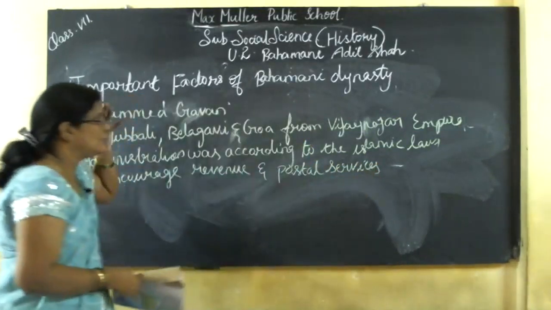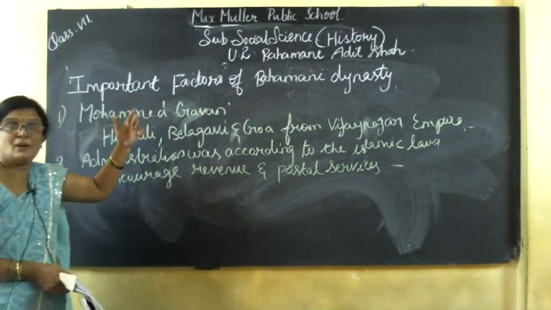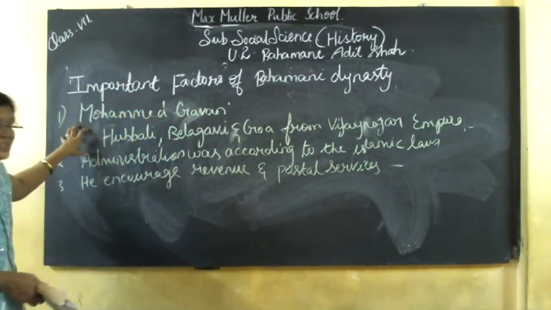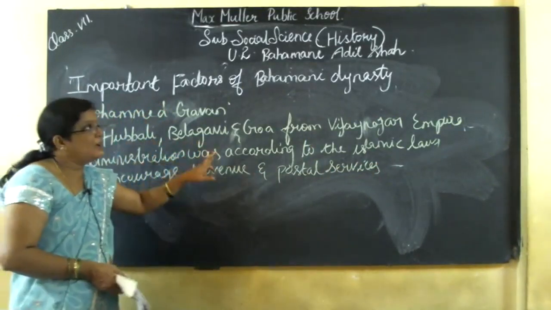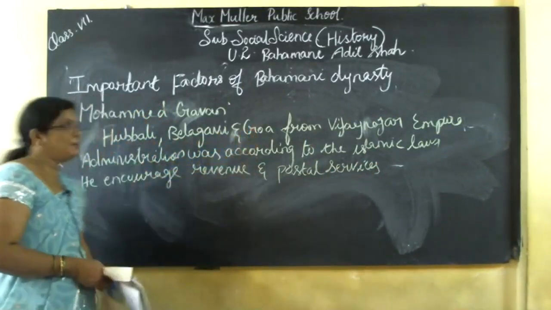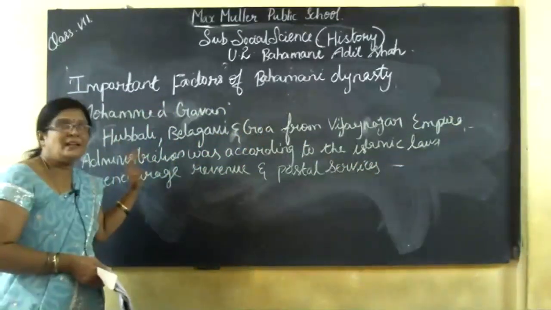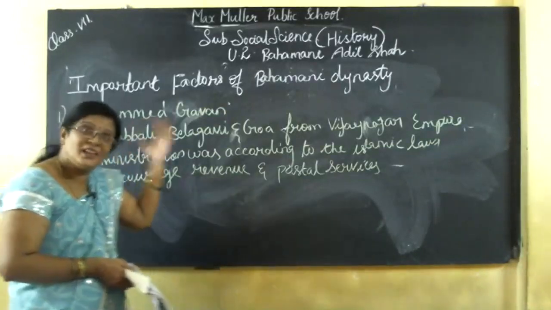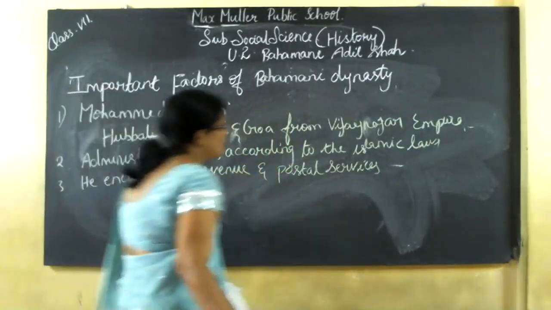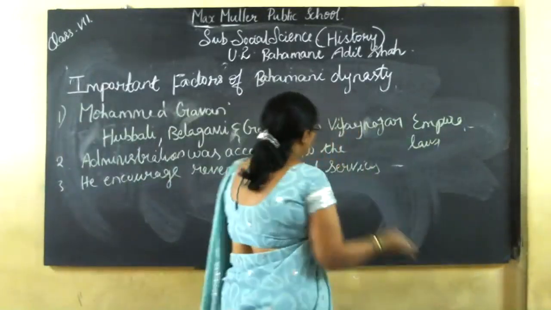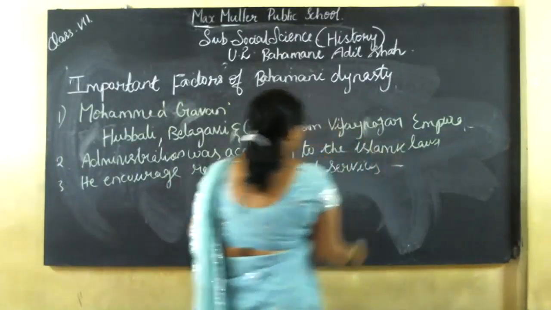So the important factors of the Bahmani dynasty: the first point is Muhammad Gawan, who captured Hubballi, Belagavi and Goa from the Vijayanagar Empire. The second point is their administration, which was according to Islamic laws.